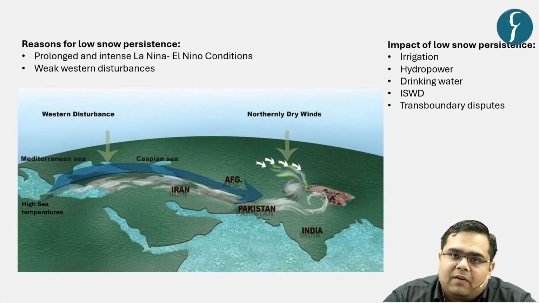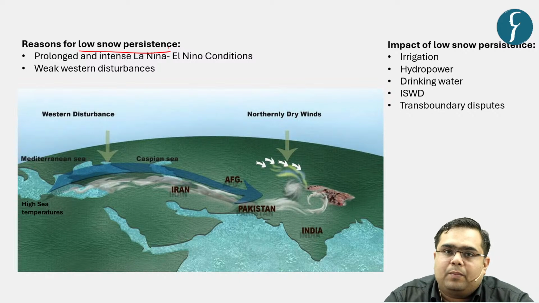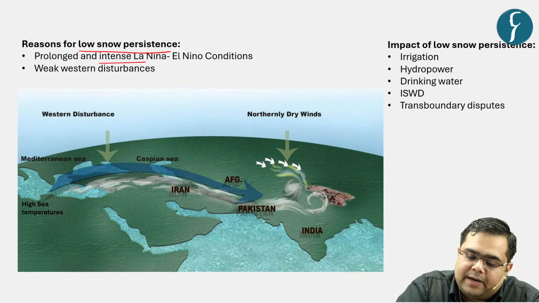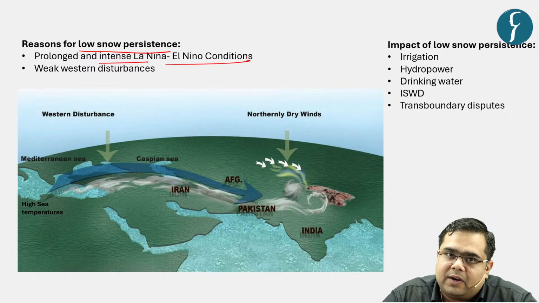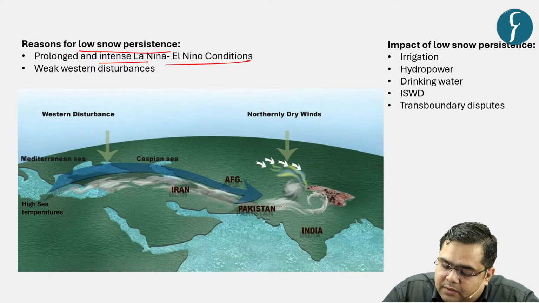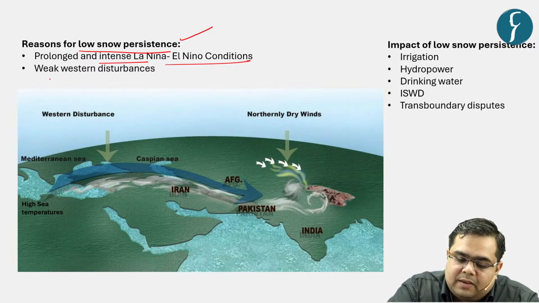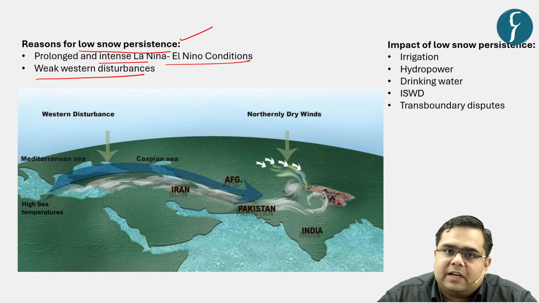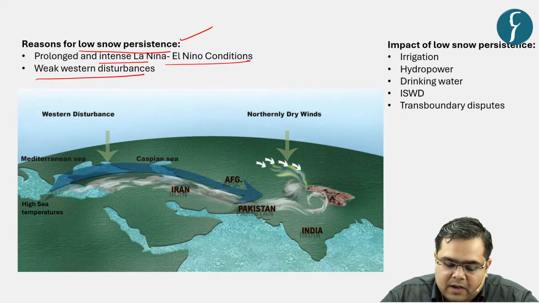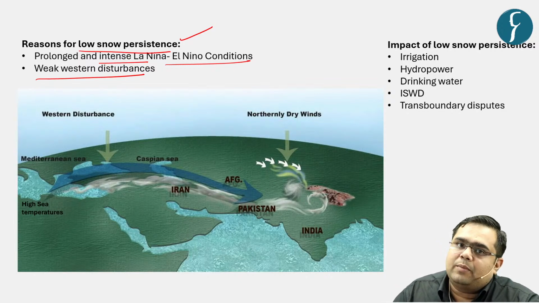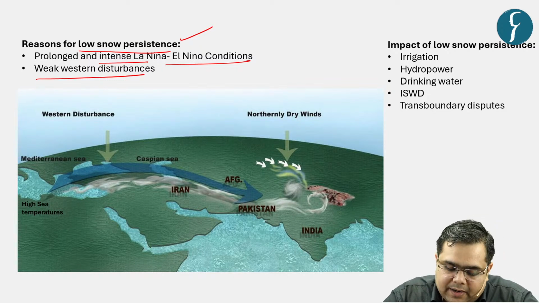Now what is the reason behind low snow persistence this particular year, right? As we can see, this particular article has said that prolonged and intense La Nina conditions prevailed over this year. And what was the reason behind the low snow persistence? There was a weak western disturbance this year. Now let us understand what is western disturbance and how it contributes to net snow in the Himalayan region, right?